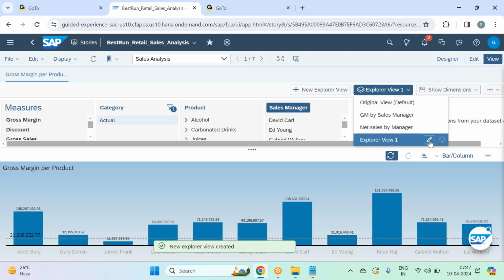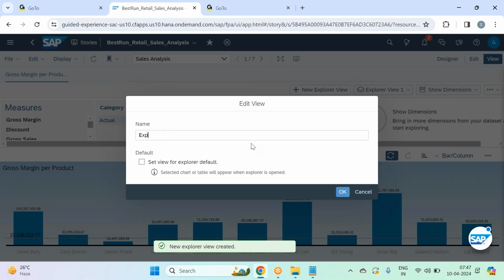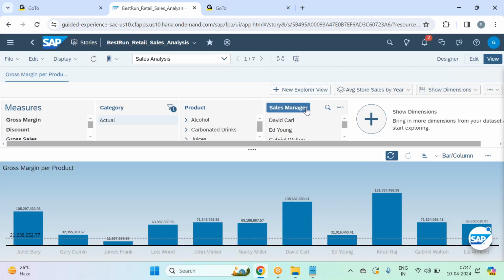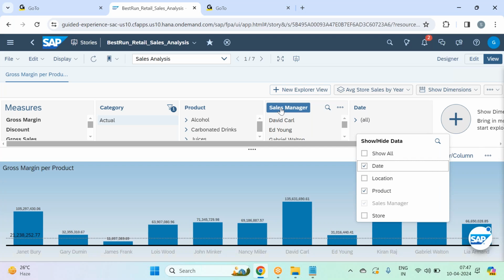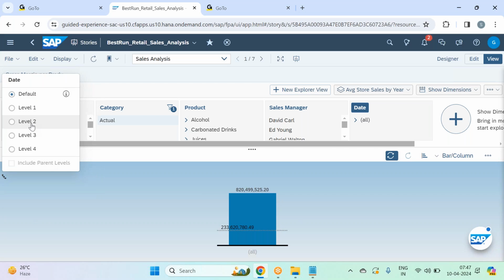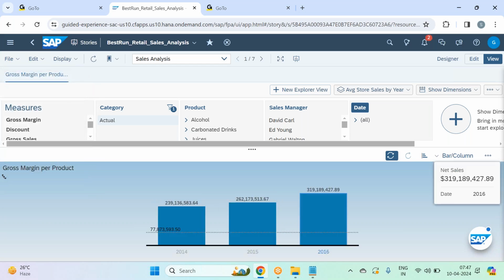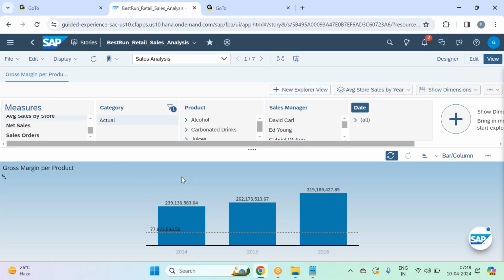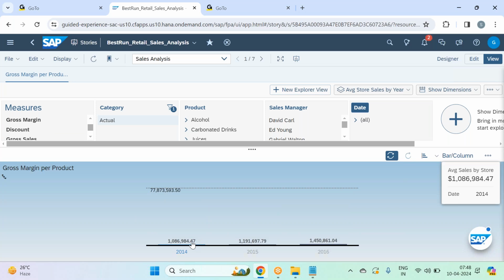So in this, I would like to see average store sales by year. In this case, I go for date dimension. I'll go date. I'll go at level 2, at year level. Here in the measures, instead of net sales, I go average sales by store. This is average store sales by year.